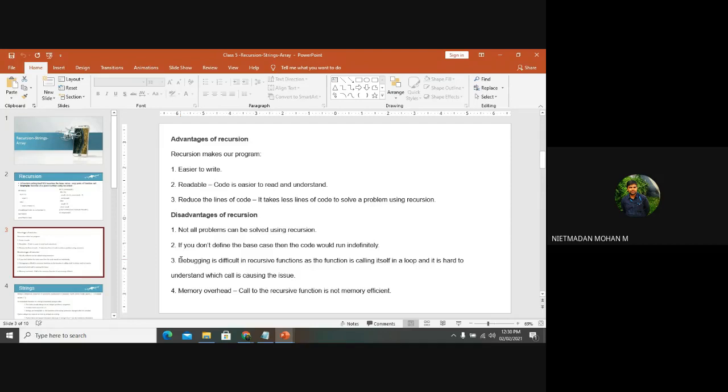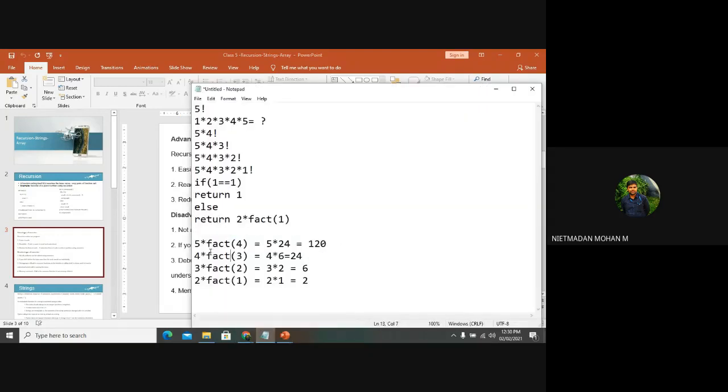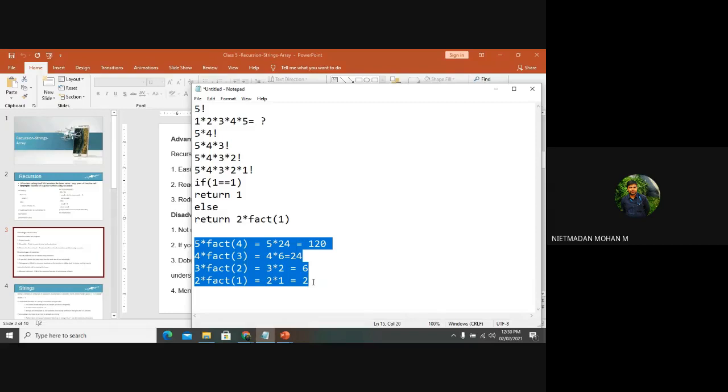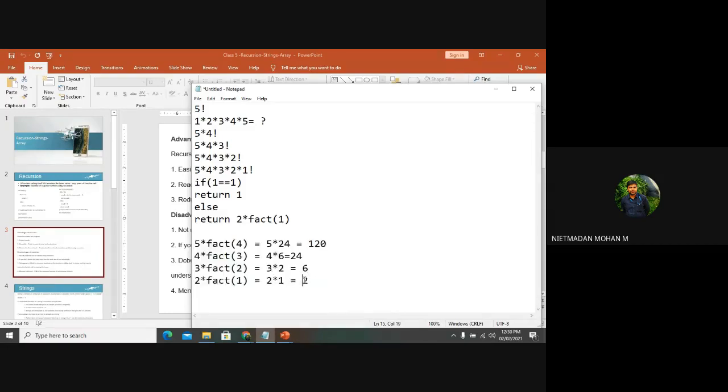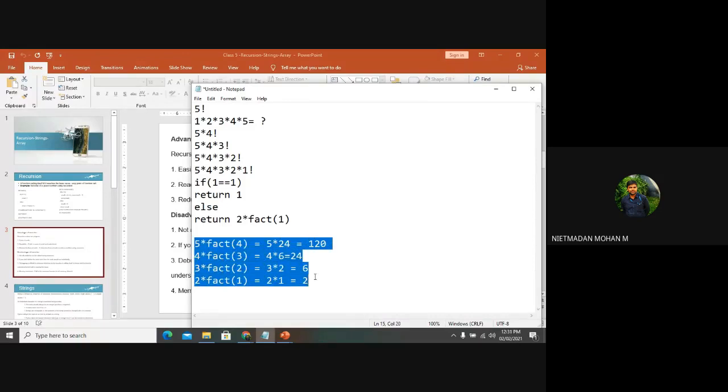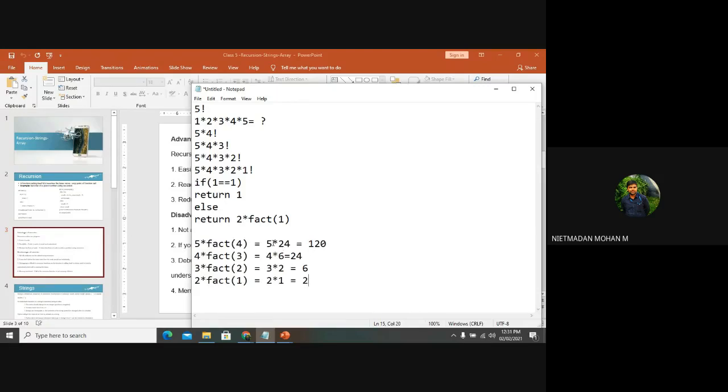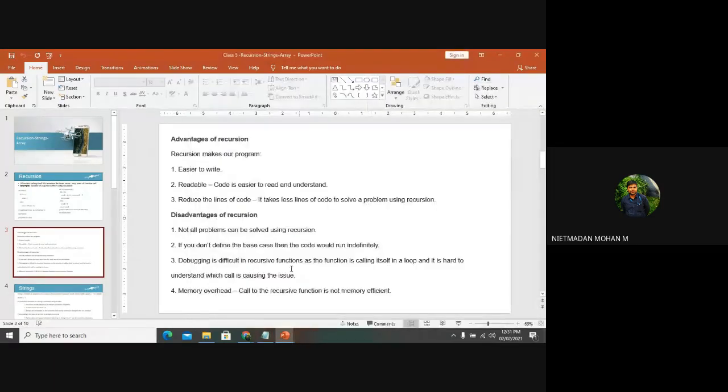And calling the recursive function is not memory efficient. Each and every statement will be stored in the recursive function. In this case, these 4 lines have been stored, and after getting the return value only, the output is displayed as 120. So in this case, 4 lines have been stored in memory, and after getting the return value, the output has been displayed. Likewise, this is the smallest program, so only 4 lines happened. If you are going for a large program, then memory issues will be there. So these are all the advantages and disadvantages of recursive functions.